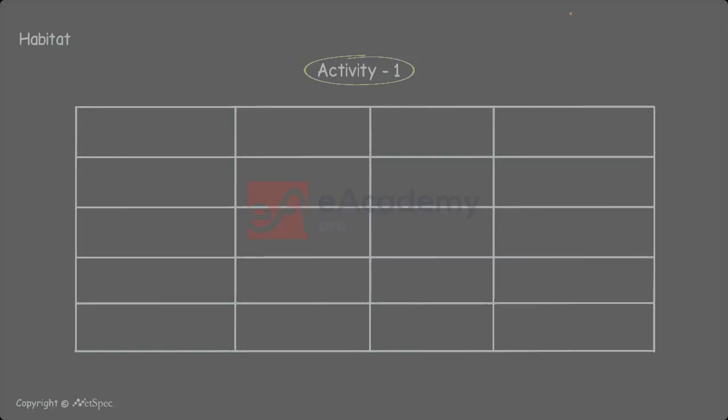Now, for example, the organism which we have seen, let's take snake. Snake is an organism which lives in the ground, also on the ground, in and on the water, as well as in other places.